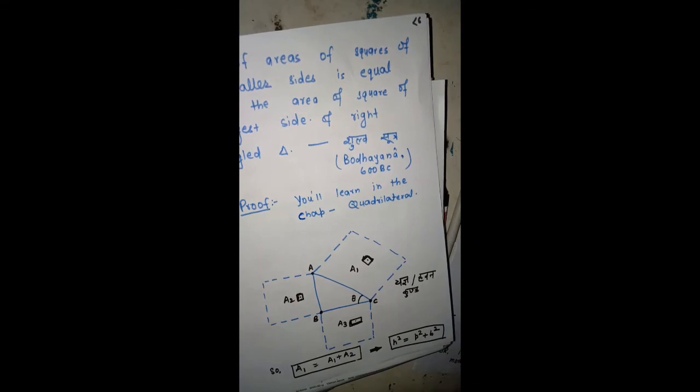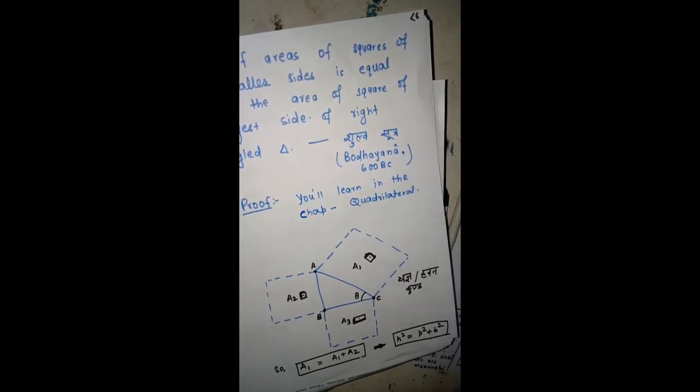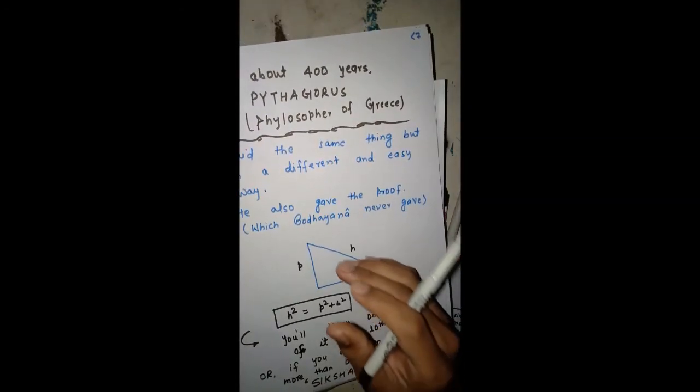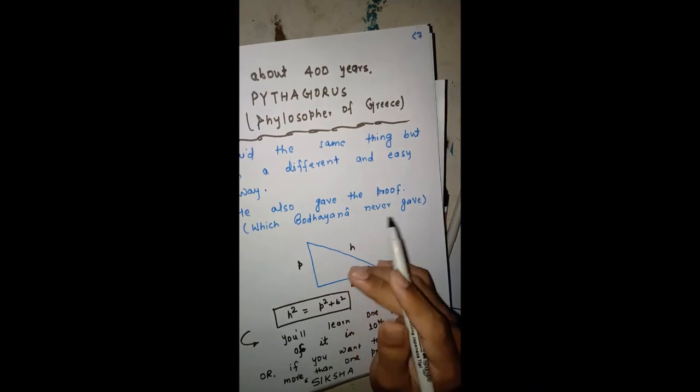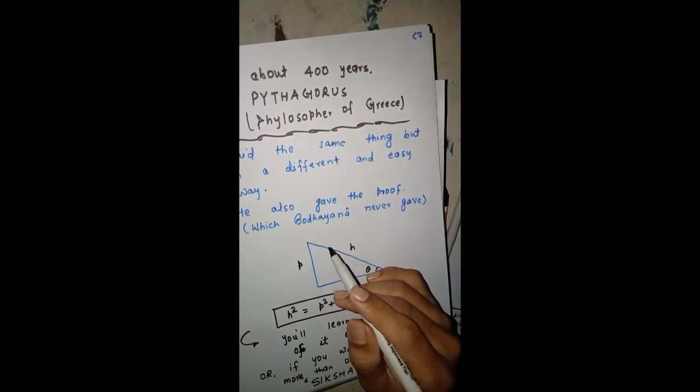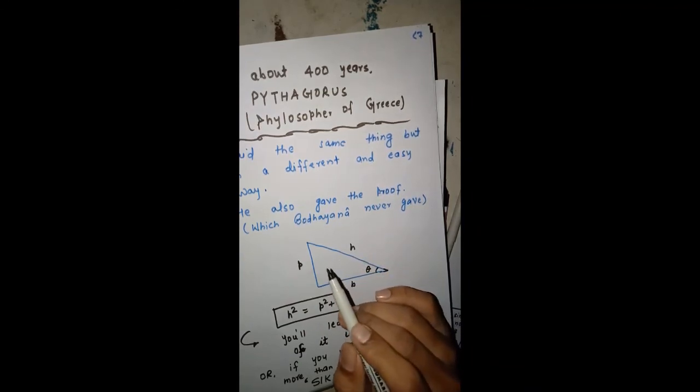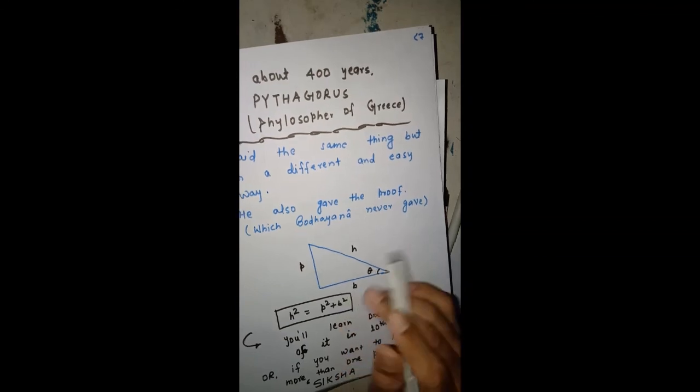But about 400 years after Bodhayan, one philosopher of Greece came who knew mathematics, who knew astronomy, who knew inner science or spirituality, and several kinds of sciences which were available in those times. So he was a philosopher.